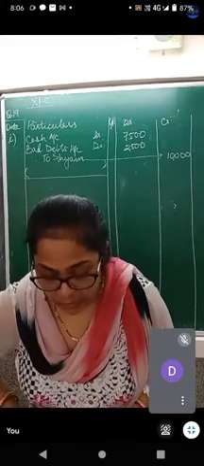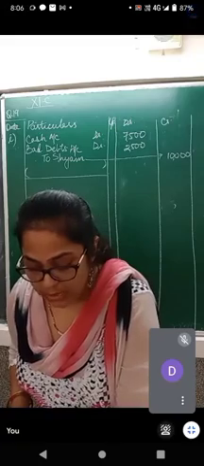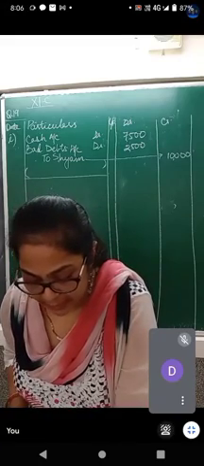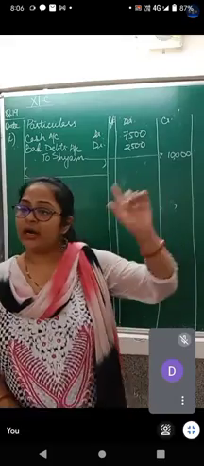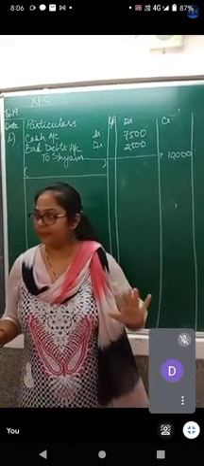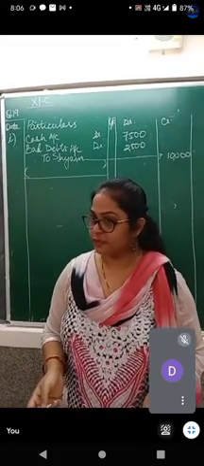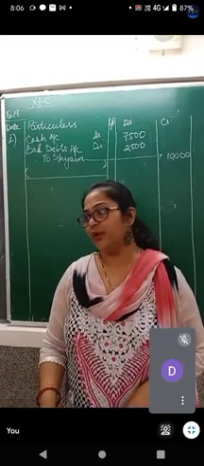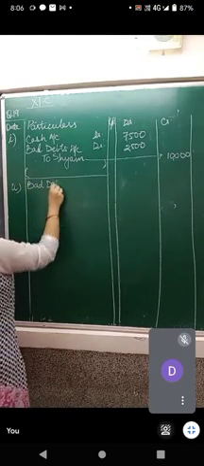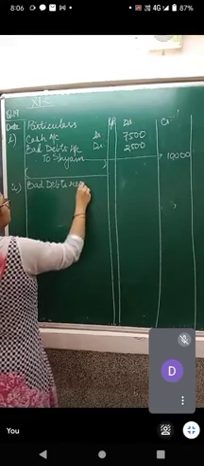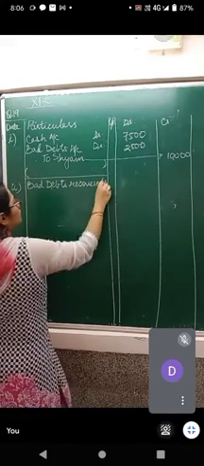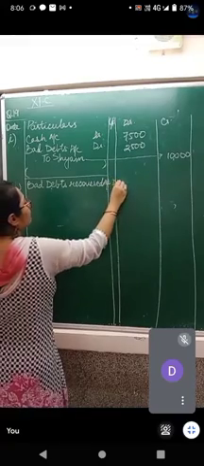Next, received cash from Ramesh, whose account was written off last year as a bad debt. Now what you have done, you had earlier marked him as he will not pay, but he turned out to be honest enough to pay you the money. With this, we are going to open up a new account, bad debts recovered account. Bad debts recovered account debit.